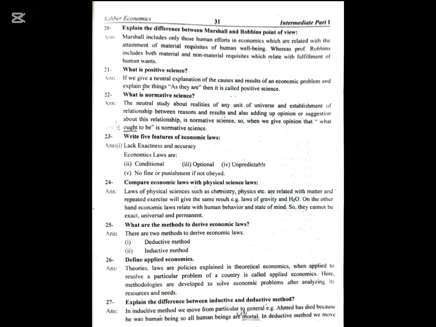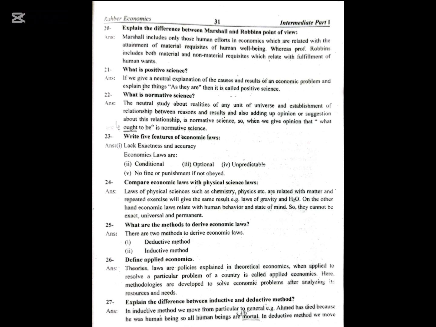What is positive science? If we give a neutral explanation of the causes and results of an economic problem and explain the things as they are, then it is called positive science. What is normative science? The neutral study about realities of any unit of the universe and establishment of the relationship between reasons and results, and also adding an opinion or suggestion about this relationship is normative science. So when we give an opinion that what ought to be, it is normative science.